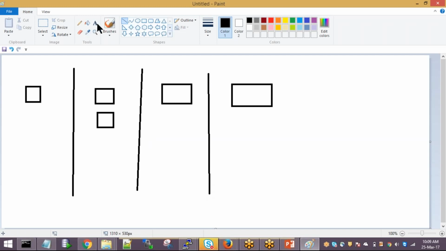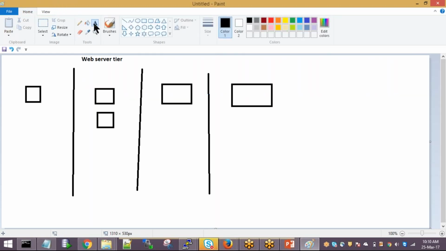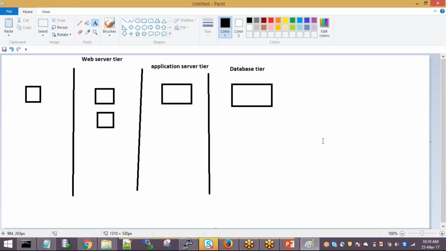So these are our three tiers. Are you explaining here the three layers? Yes, one will come, Gautam.